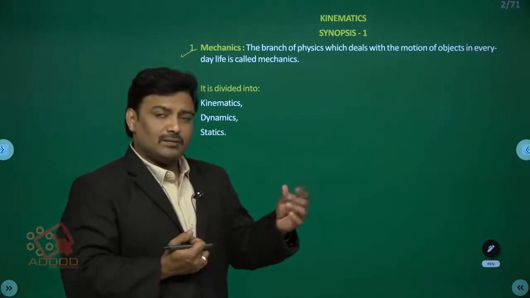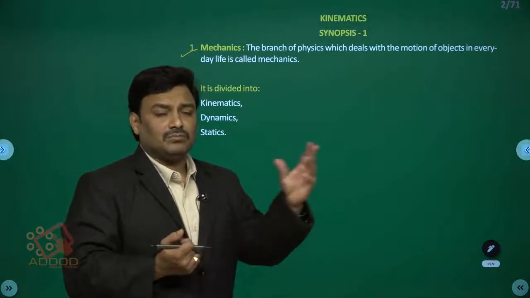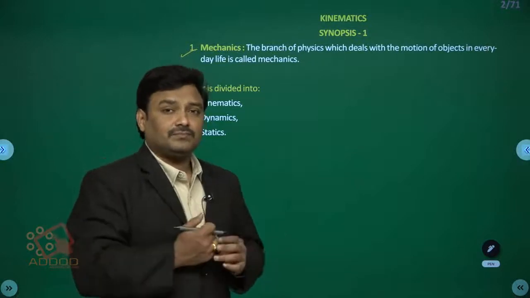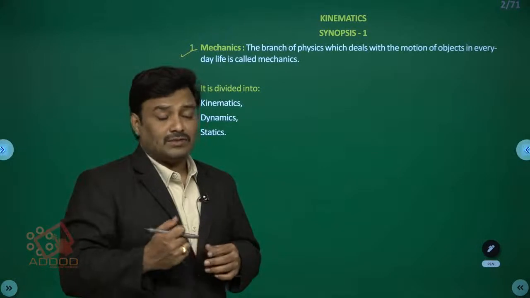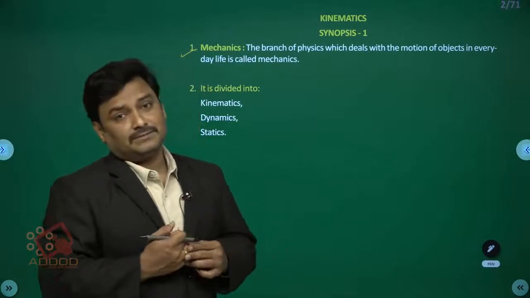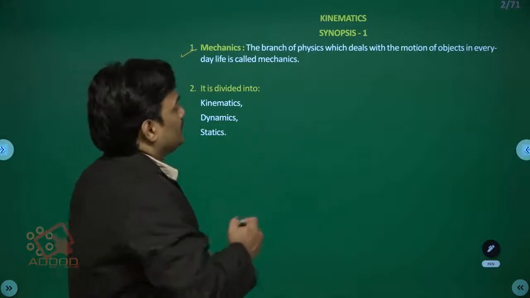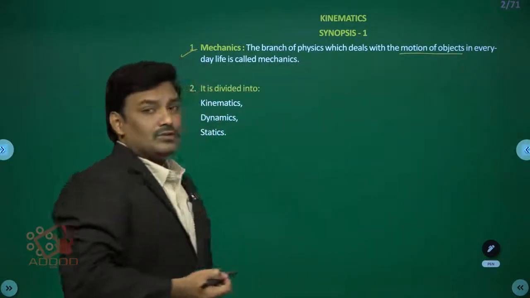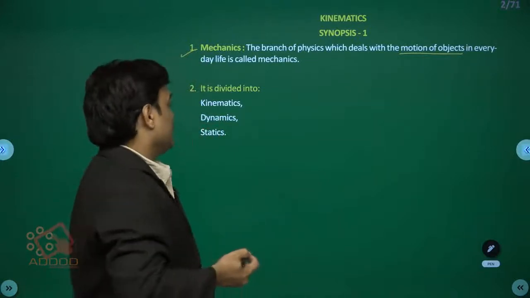Children are playing cricket, so they are throwing a ball, the motion of the ball. All these are objects in motion that we observe in our daily life. The branch of physics which deals with the motion of objects in our daily life is generally called mechanics.